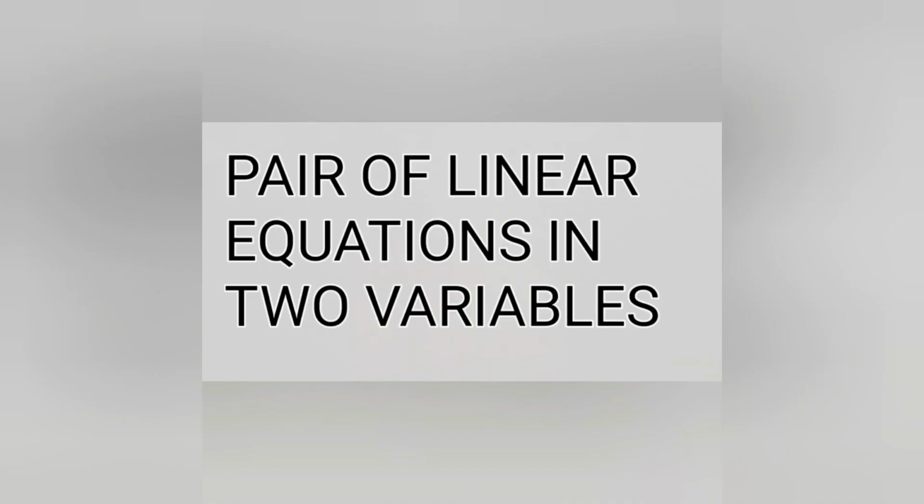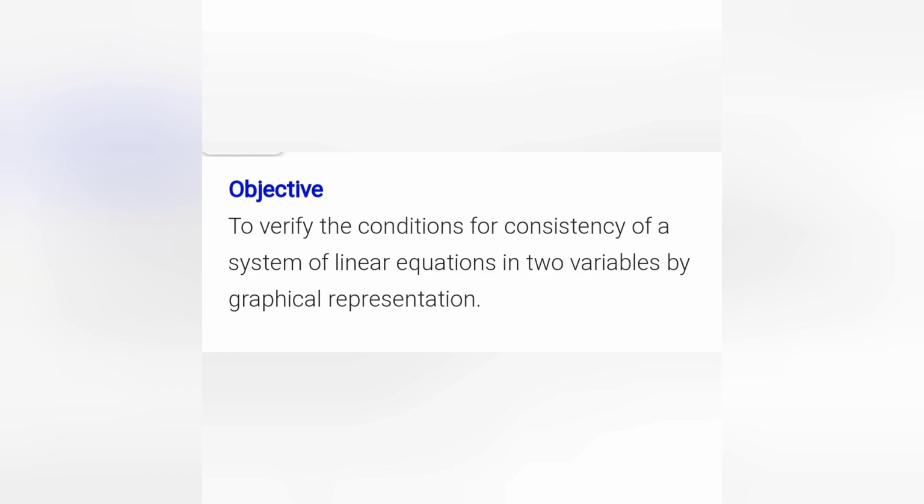Heading: pair of linear equations in two variables. Objective: to verify the conditions for consistency of a system of linear equations in two variables by graphical representation. You have to first write the heading in capital letters, then give the side heading objective, then write the objective.